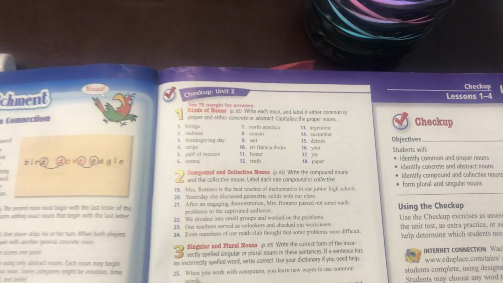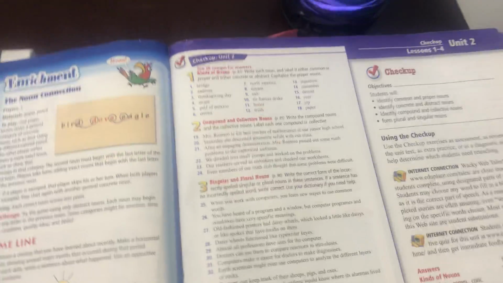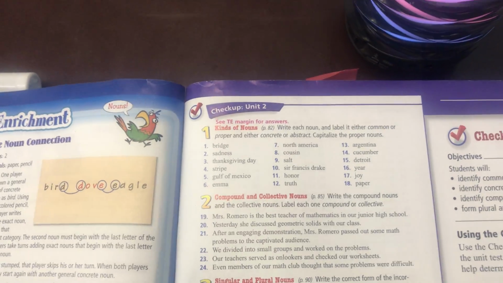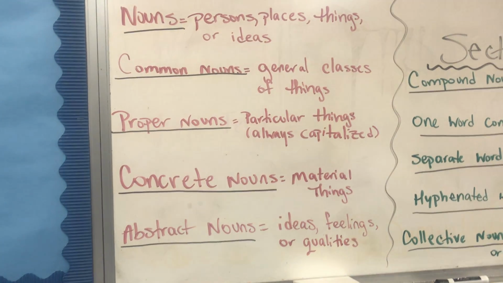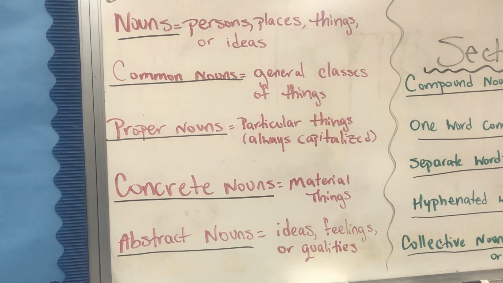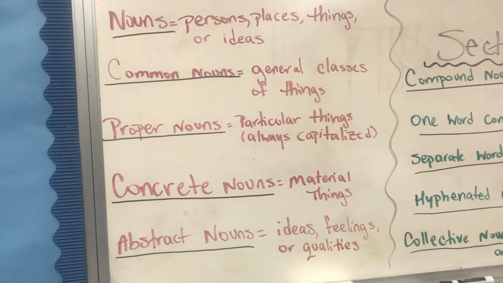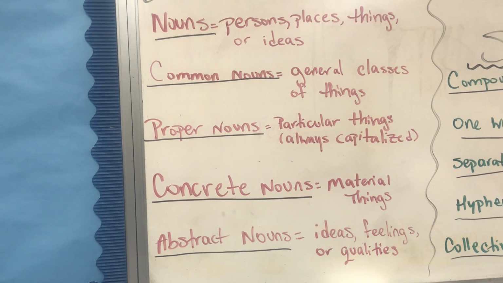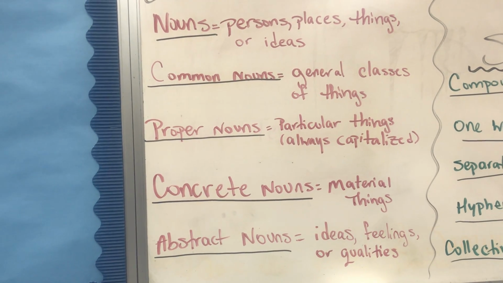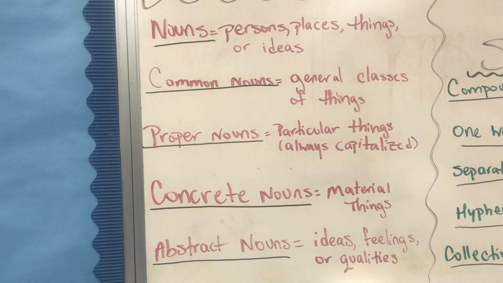So number 1, we have bridge. It's asking us to label it either common or proper. Looking at our definitions, a bridge with no name, so it's not a particular bridge, it's not specific to an area or a place, so it's just a general class of a thing. So that's going to be a bridge, common noun.